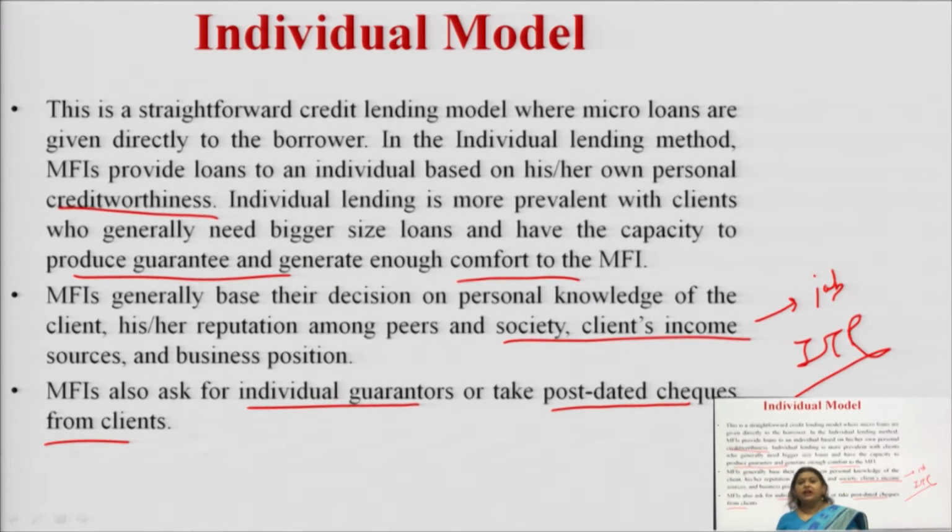So now we have discussed the individual model. Let me summarize it. What is the individual model? It is a straightforward lending method where I am giving credit to a particular person, or to a particular individual. What do we need to see in that individual? The individual should have a high credit worthiness.